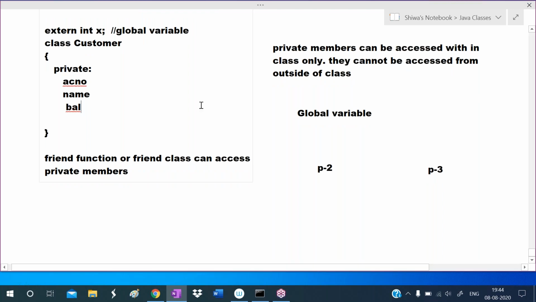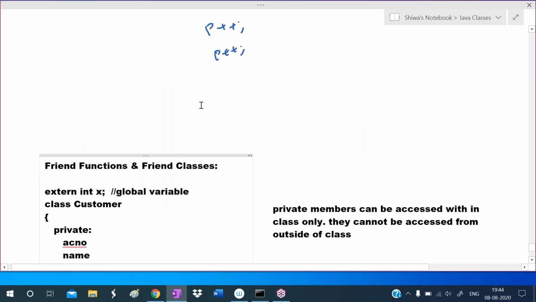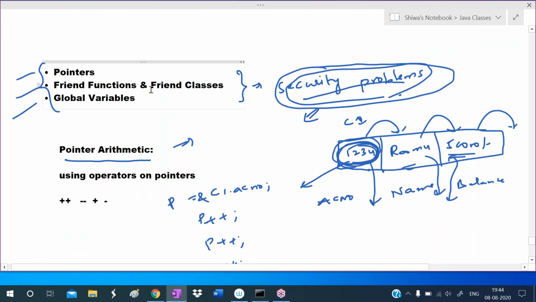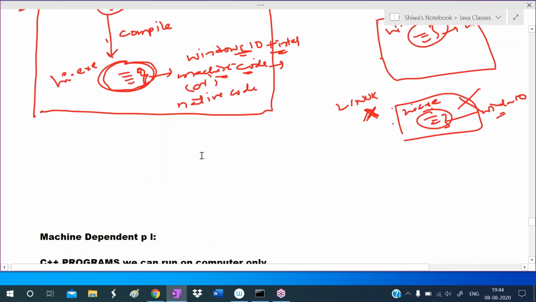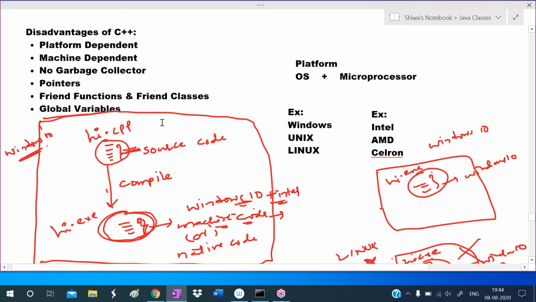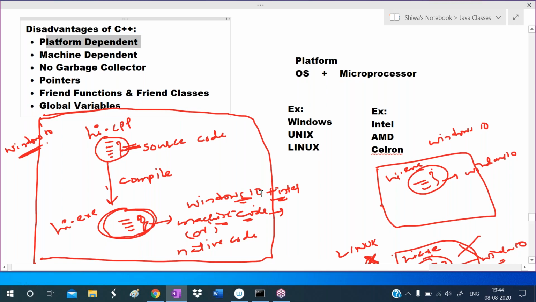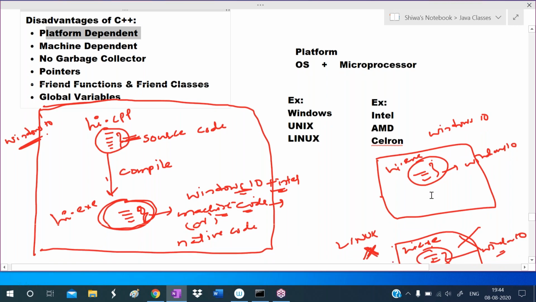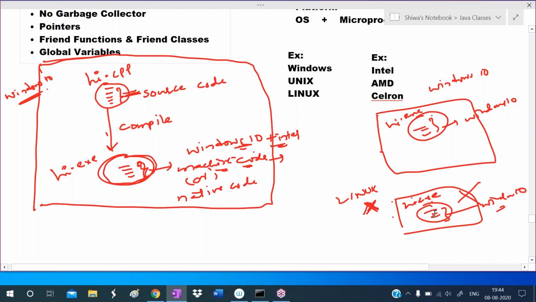Okay. So these are the drawbacks of C++. What are the drawbacks? It is platform dependent. Means the C++ application depends on the operating system. We can run it on the same operating system, but we cannot run it on a different operating system. If you want to run it on a different operating system, again we have to compile. So that increases our work.